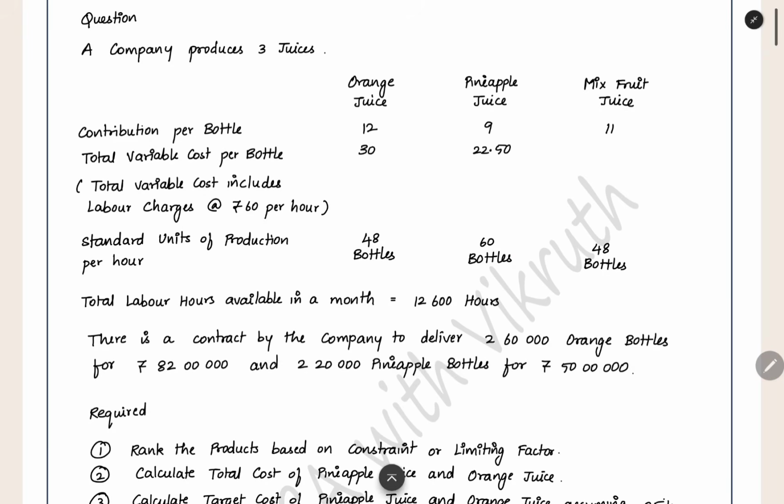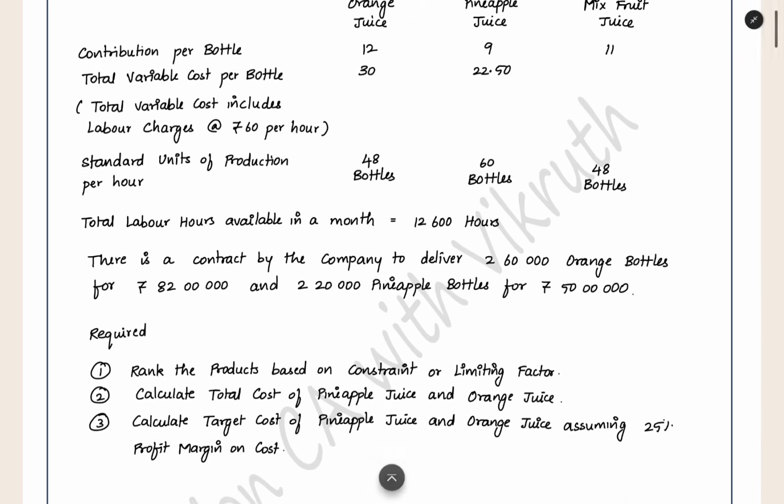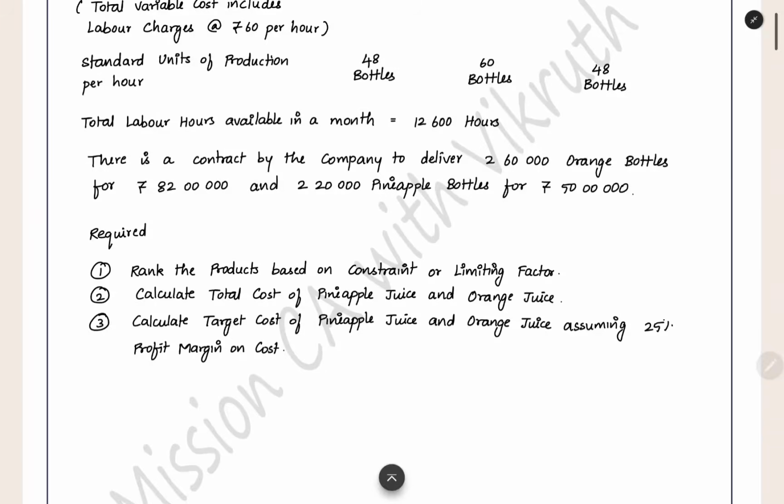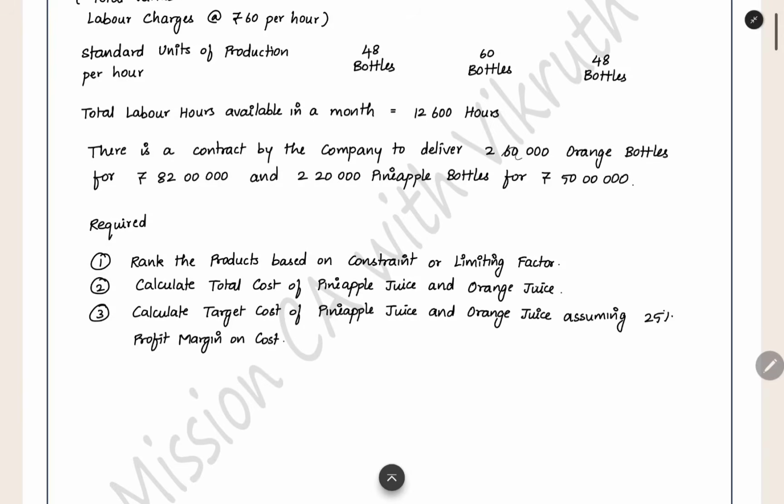By this, we can find out the time taken to produce one bottle, using this data. Here is the total labor hours available in a month. In a month we have only this much labor hour. We cannot increase it beyond this level. And then we have a contract by the company to deliver this many orange bottles for 82 lakh rupees and 2,20,000 pineapple bottles for 50 lakh rupees.